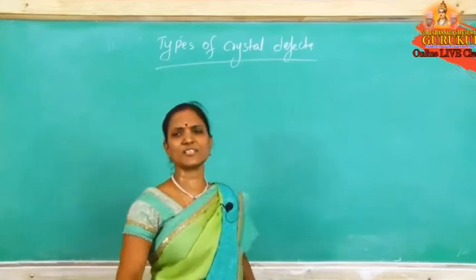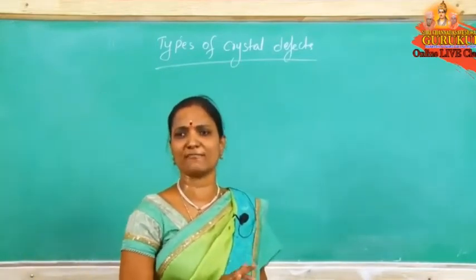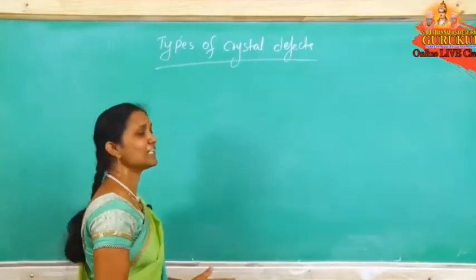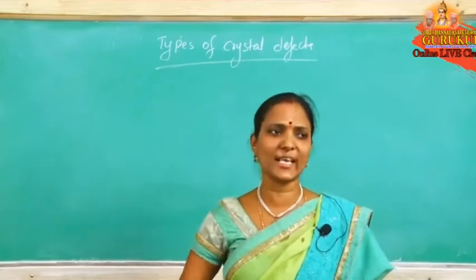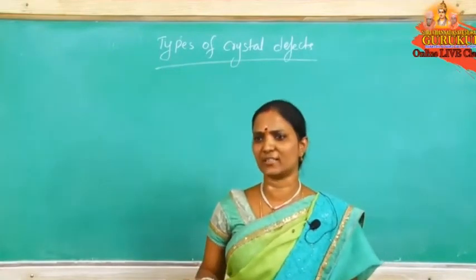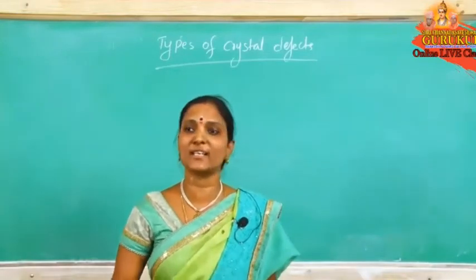Very easy topic, just listen, no need to read one more time, revision not required. You just have to listen one time. So, types of crystal defects. Defect means deviation from the original arrangement, something deviated. So deviation from the original arrangement is a defect.